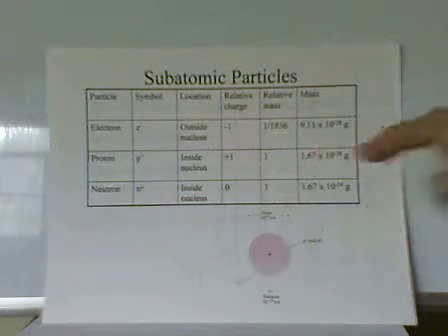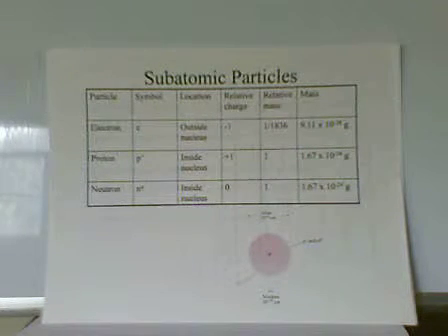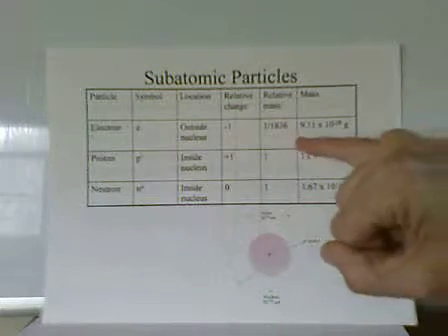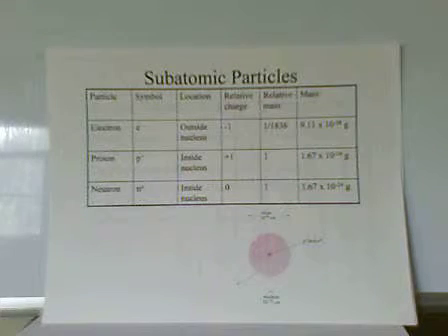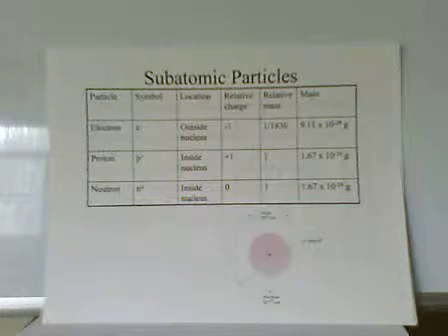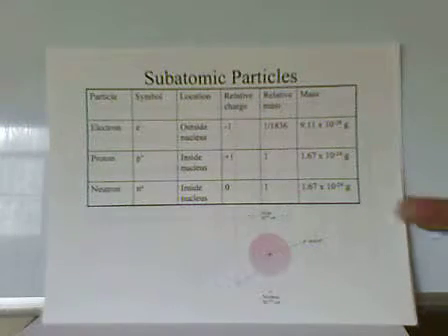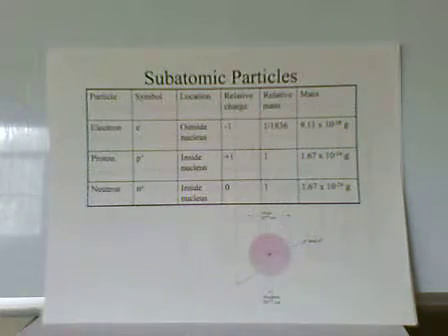So the mass of the proton and neutron, we give a value of 1 atomic mass unit. And electrons are significantly smaller than that for mass. So the charge is -1 for electrons and +1 for protons.